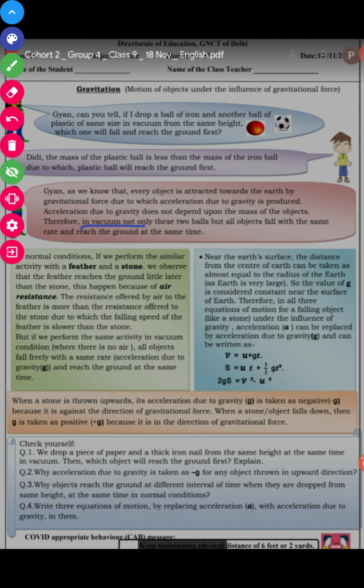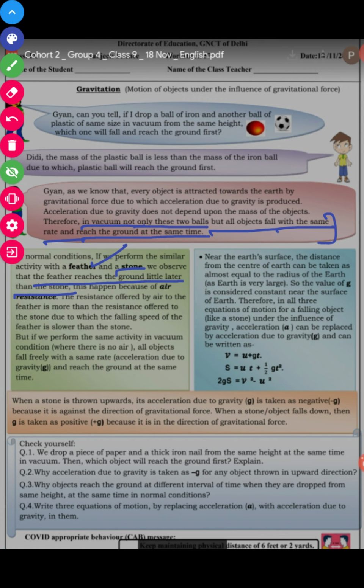Therefore, in vacuum, not only these two balls, but all objects fall at the same rate and reach the ground at the same time. Okay, keep in mind, all objects dropped in the vacuum reach the ground at the same time with the same rate. In normal conditions, if we perform a similar activity with a feather, which we call a pankh in Hindi, and a stone, we observe that the feather reaches the ground a little later than the stone. The stone reaches the ground first.